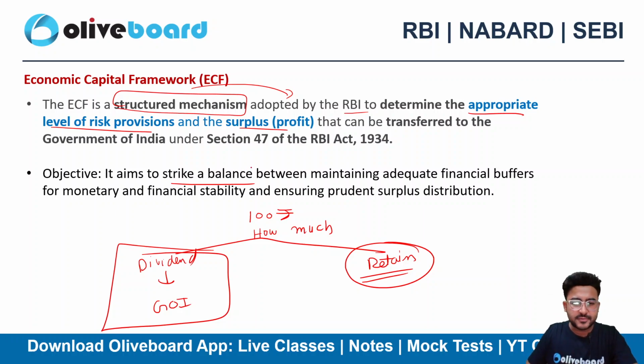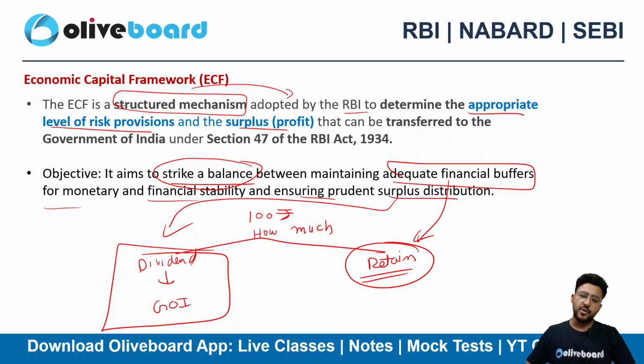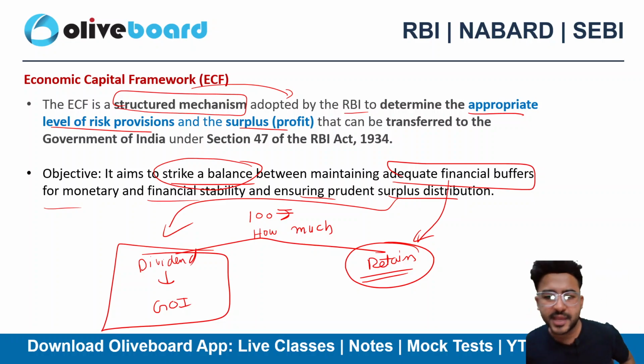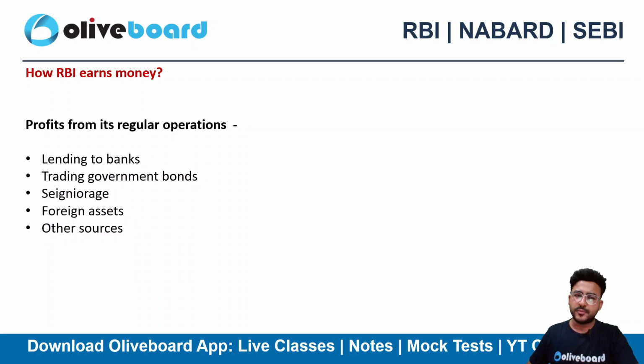So here the objective is to strike a balance between maintaining adequate financial buffers for monetary and financial stability and ensuring prudent surplus distribution as well, so that government भी नाराज ना, उनको अच्छा खासा surplus dividend मिल जाए उनकी activities के लिए. At the same time, you are able to retain a good amount of buffer for monetary and financial stability, right? So in case of bad times, you are able to use that buffer to get out of that bad time.